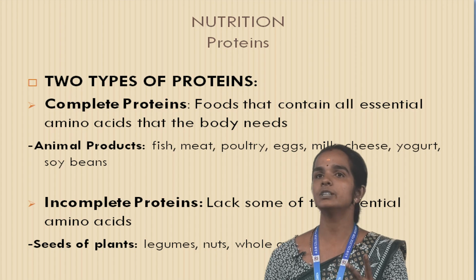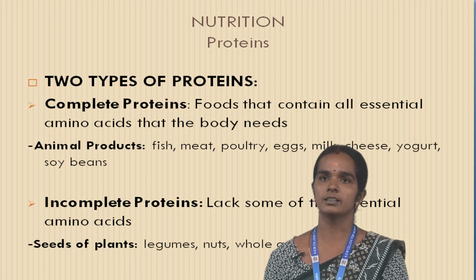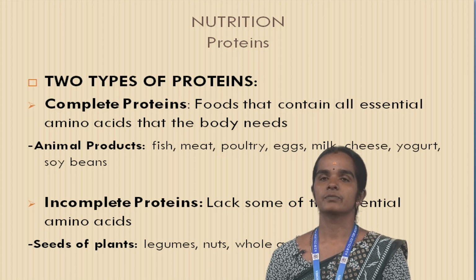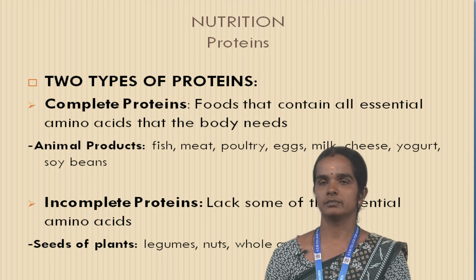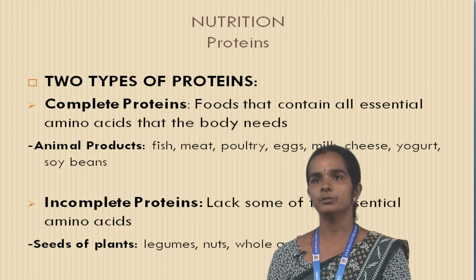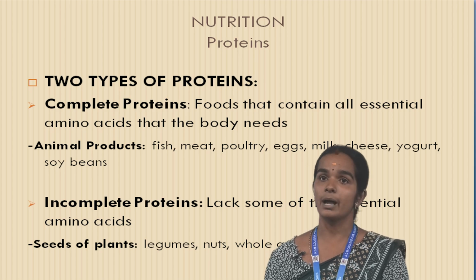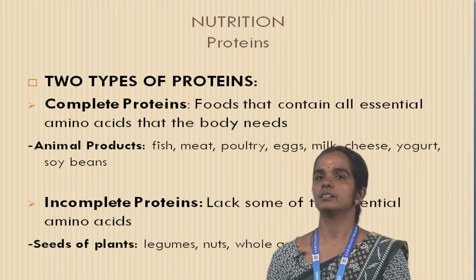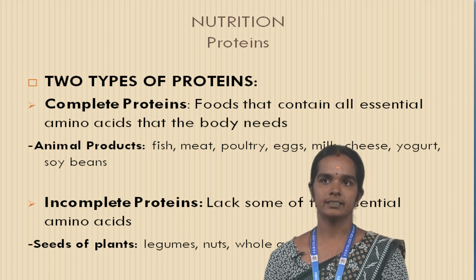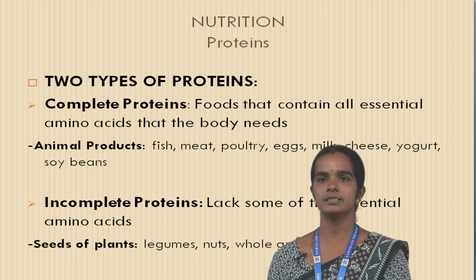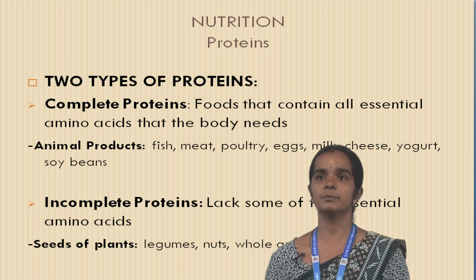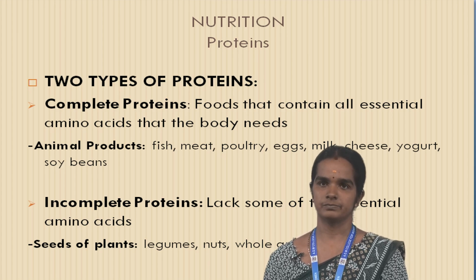These are the 2 types of protein. First of all, we see complete protein, then incomplete protein. Complete protein is food that contains all essential amino acids that the body needs. For example, fish, meat, egg, milk, cheese, soya bean, etc. Incomplete protein lacks some of the essential amino acids.